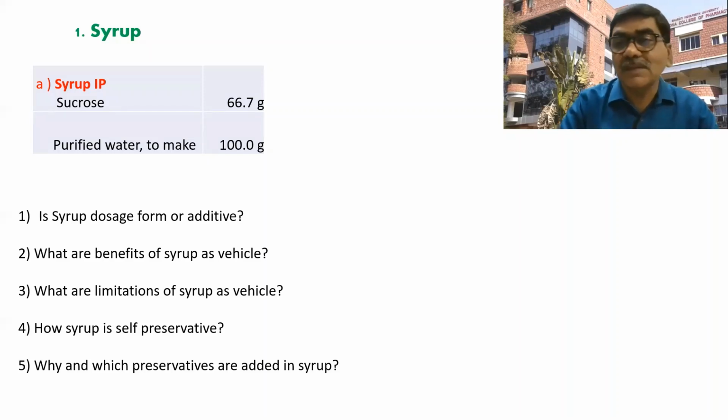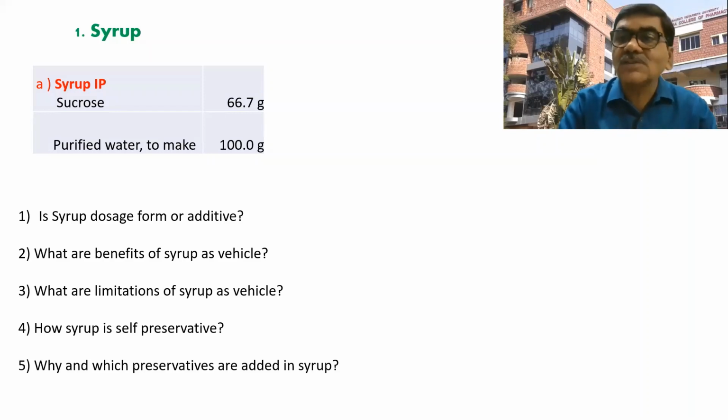How is syrup a self-preservative? The question is related to the osmotic pressure. I have given the clue. So what is the osmotic pressure of a syrup? What is the osmotic pressure of water? And secondly, if we add just 20%, 30% of sugar in the water, whether it will act as a preservative, or otherwise whether it will act as a growth media for microorganisms. So how many questions are there? What is the osmotic pressure? What is the importance of osmotic pressure for the growth of microorganisms? Whether this microorganism will grow in a syrup or not?